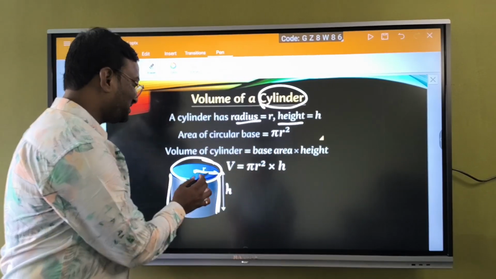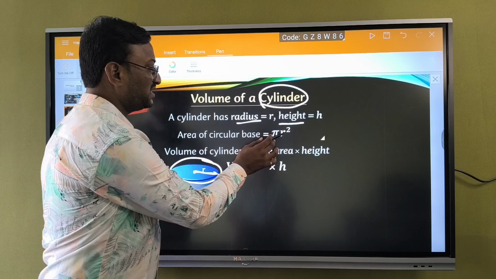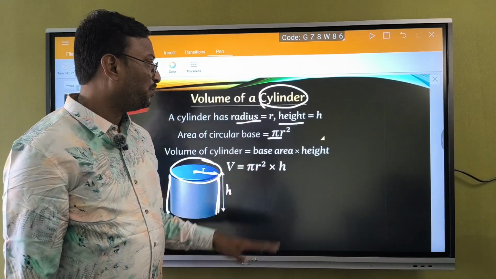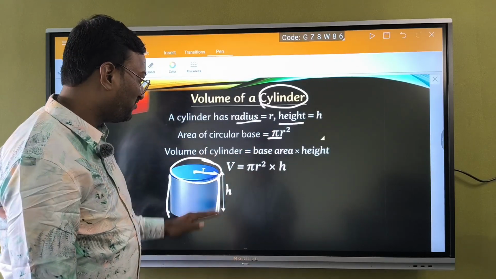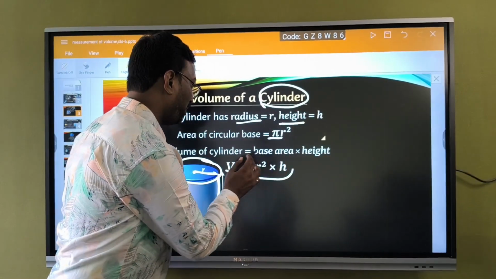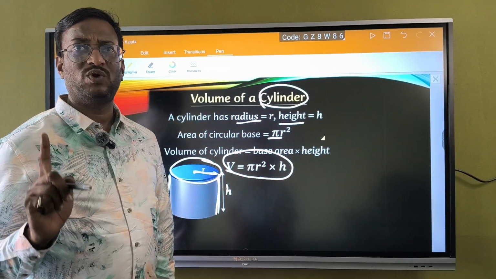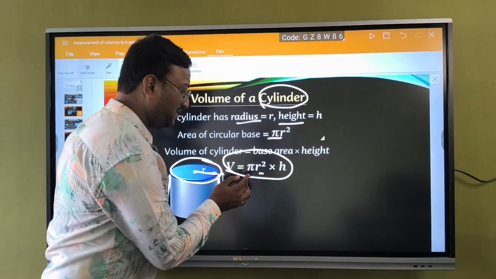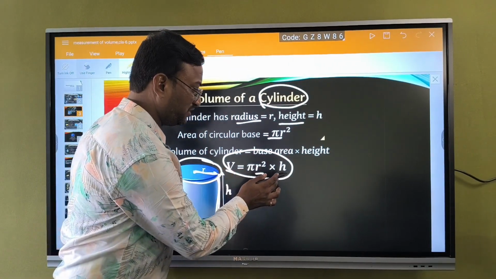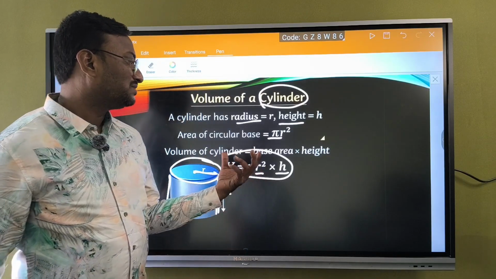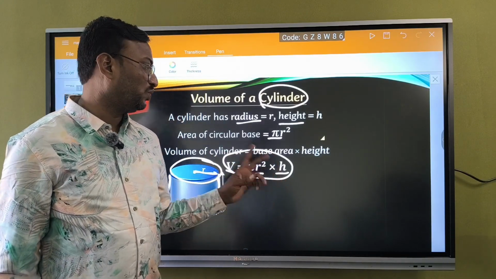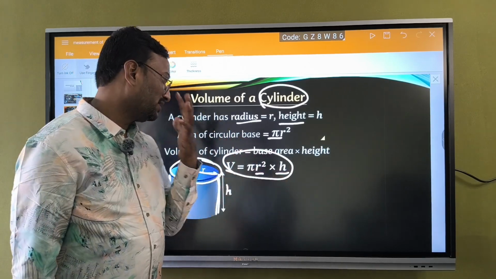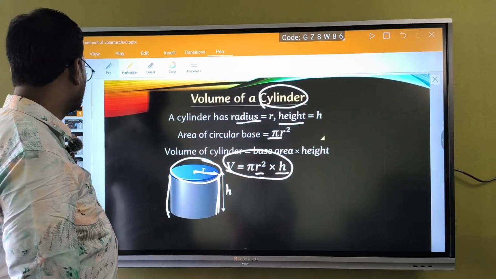As it has a circular base, the area of the circular base is nothing but pi r square. We know the area of a circle is pi r square. We have studied it in areas. So pi r square, along with that it has height, so we get the volume as pi r square h. I already told you, children, volume is a three-dimensional concept. So it has radius into radius and also h. So we have three lengths in this concept. r square is r into r, having two lengths, and h, the height, is the third length. Likewise we can calculate the formula of a cylinder.